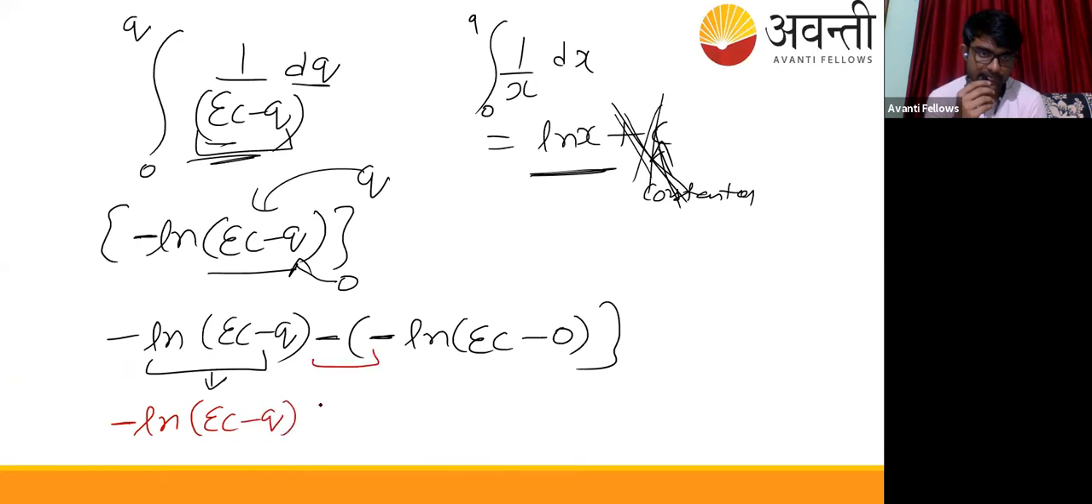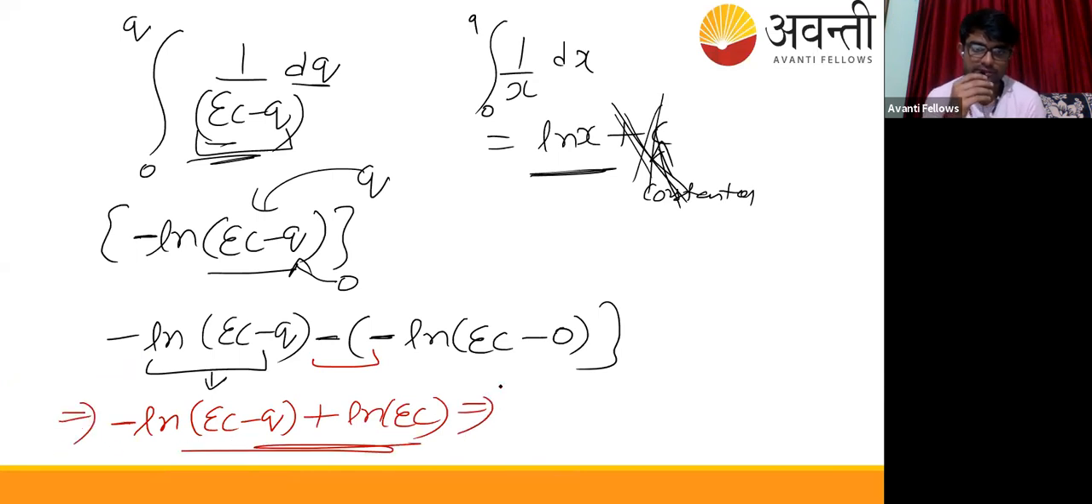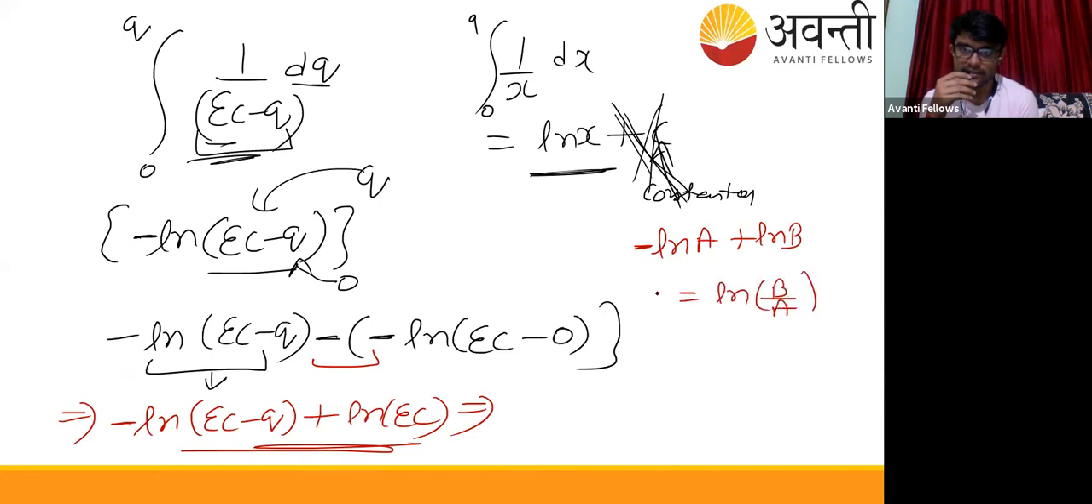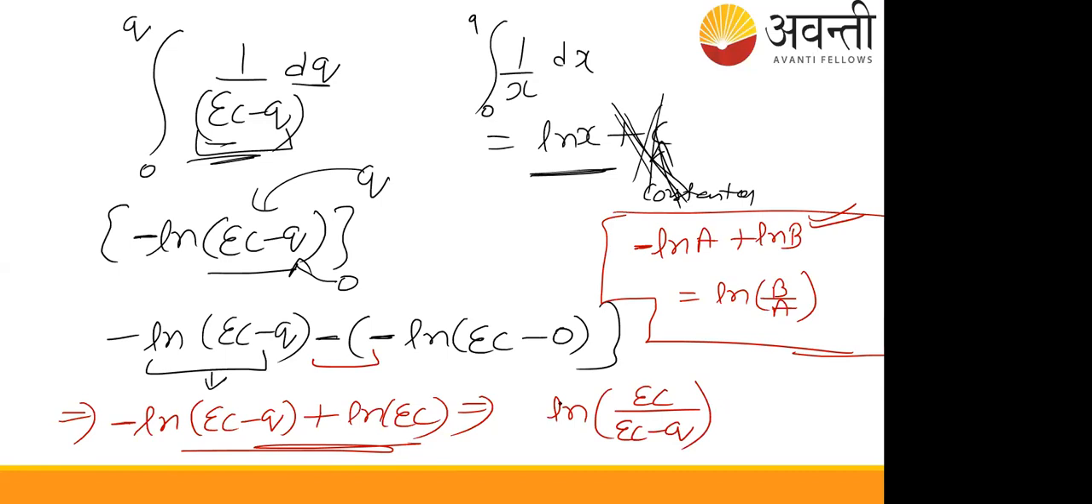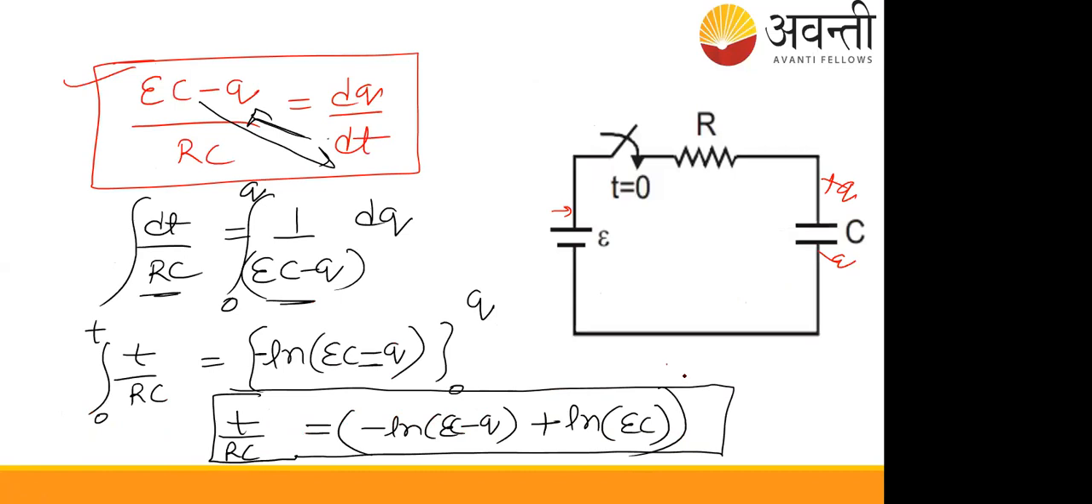This minus and minus will be plus. So the right-hand side will come out to be ln EC, and we know that ln b minus ln a is ln b by a. This is the logarithmic law. So I will put it like ln of EC upon EC minus q. This is the right-hand side. I solved this side.